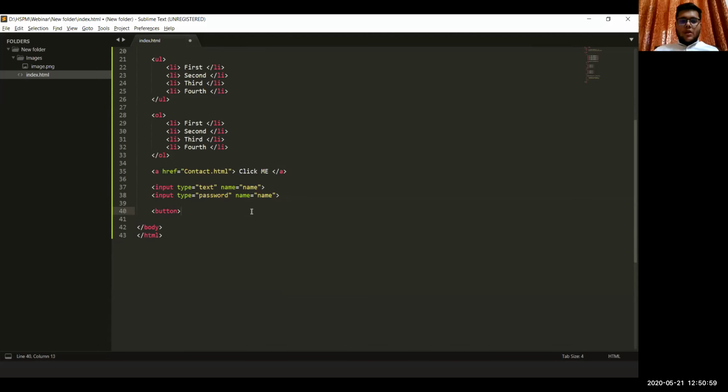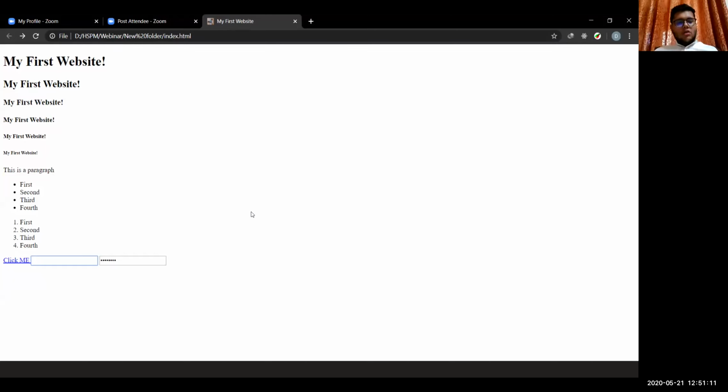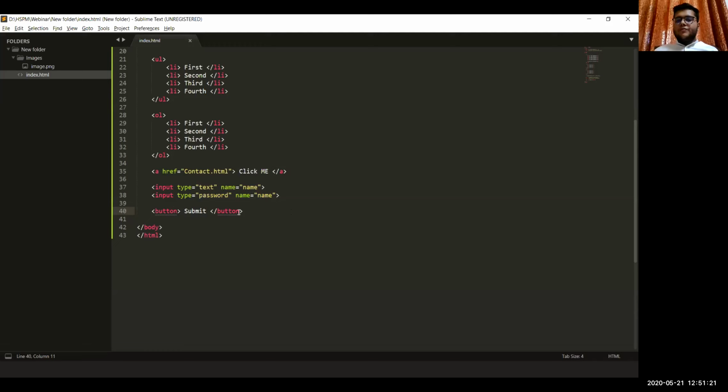For a button, we can just write button and close it, and put whatever text we want to appear on the browser here. So we have this text box, this password box, and then this submit button. These buttons are very useful, though sometimes people prefer to use a tags instead of buttons also. You can look at that later.